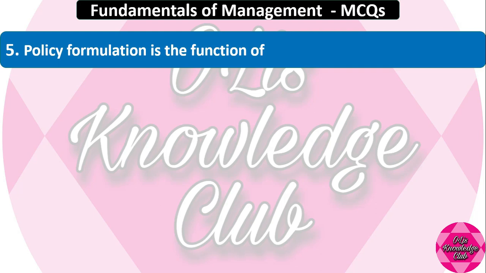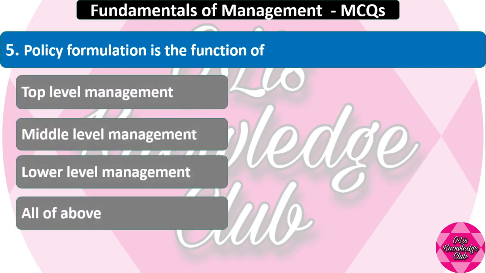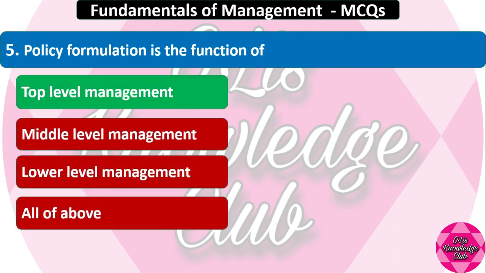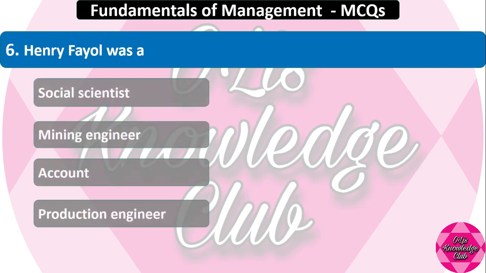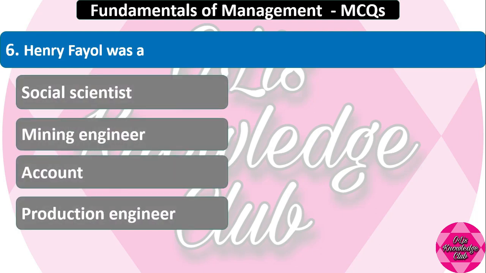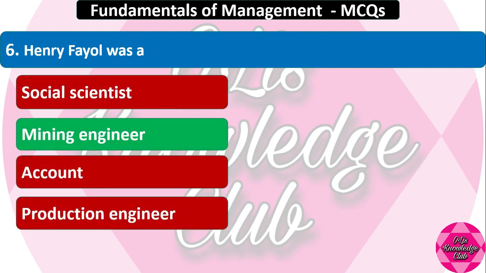Question number 5. Policy formulation is the function of top level management, middle level management, lower level management, all of the above. And the correct answer is top level management. Policy formulation is the function of top level management. Henry Fayol was a social scientist, mining engineer, accountant, production engineer. So actually Henry Fayol was a mining engineer.